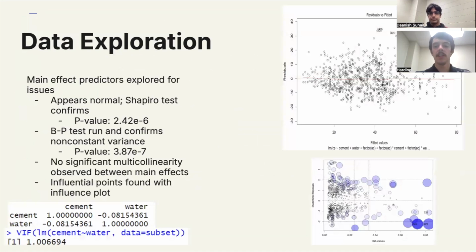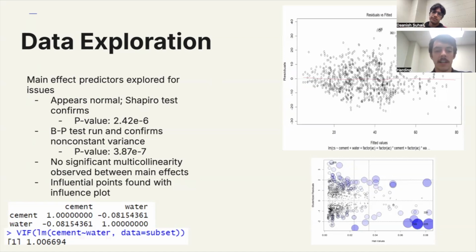So for data exploration, I started out by looking at a residuals plot of my model, which appears to be a relatively healthy looking residuals plot. And the Shapiro test confirms that it is a normal distribution. And the Breusch-Pagan test will actually show that there's a high level of non-constant variance with a very, very significant p-value of 3.87 times 10 to the negative 7. I also found that there's no significant multicollinearity between the main effects of cement and water, as shown by the matrix as well as by the VIF.